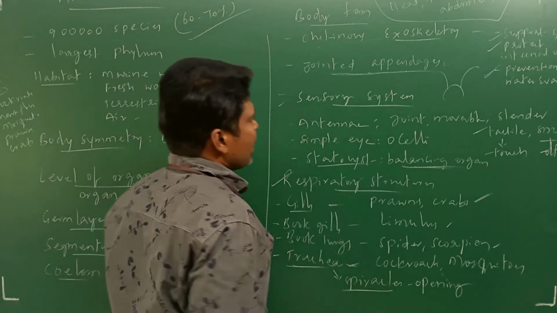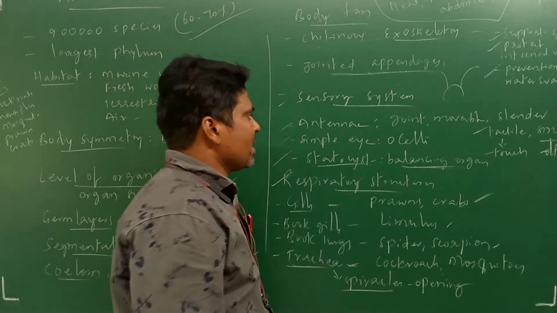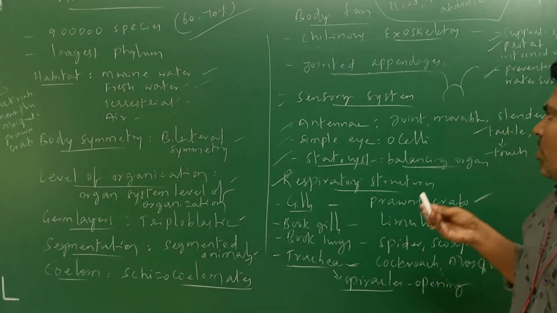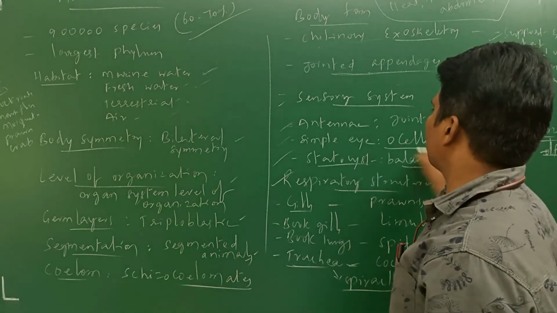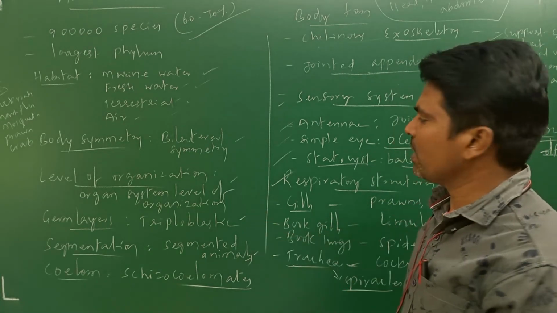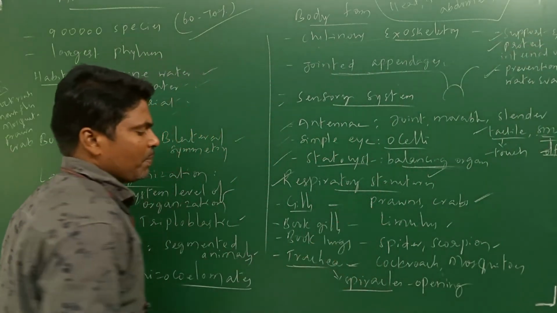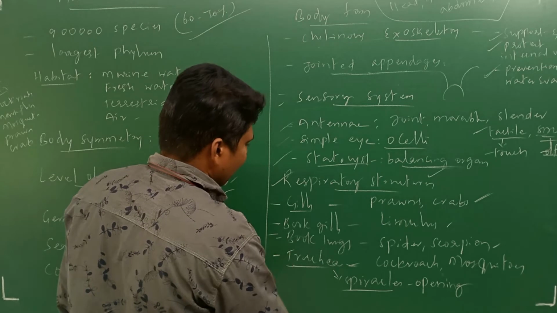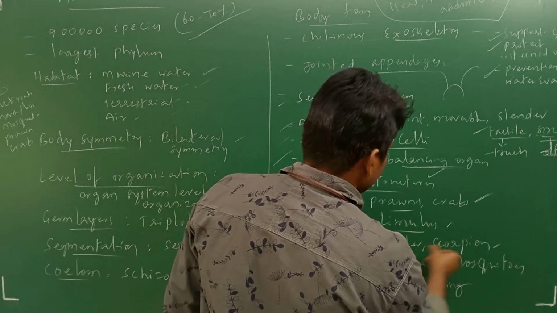Clear? Next, the sensory system, which has antennae, simple eyes and statocyst. First, antennae are jointed, slender, movable and elongated structures responsible for tactile and olfactory senses; both touch and smell receptors identify things. Next, simple eyes, which are ocelli, and compound eyes are also present. Next, statocyst, a balancing organ. The respiratory system consists of different structures: gills, book gills, book lungs and trachea. Gills are in prawns and crabs, book gills in Limulus, and book lungs in spiders and scorpions.